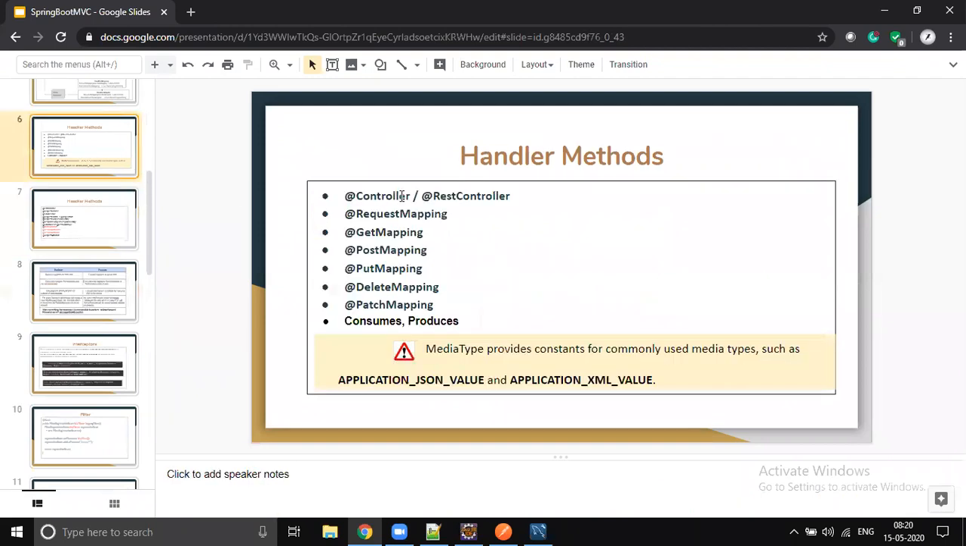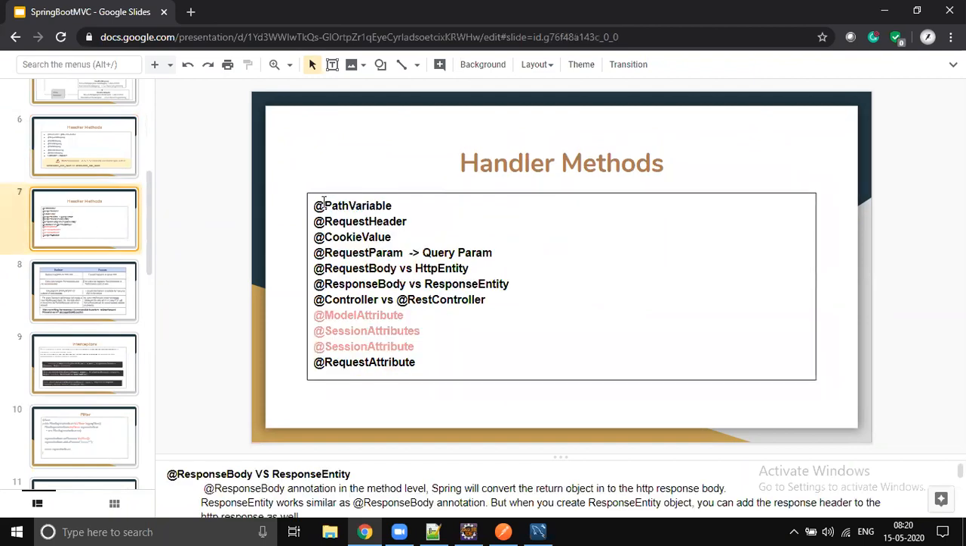So yesterday we completed fully controller versus REST controller, request mapping, get mapping, put mapping, delete mapping, patch mapping. Today I will complete consumes and produces, then we'll jump into the next slide. We already completed path variable. As I already said, we may not be able to use all the concepts we want to learn in our microservices. The topics which we are not able to use in our microservices, I will teach in a separate example.